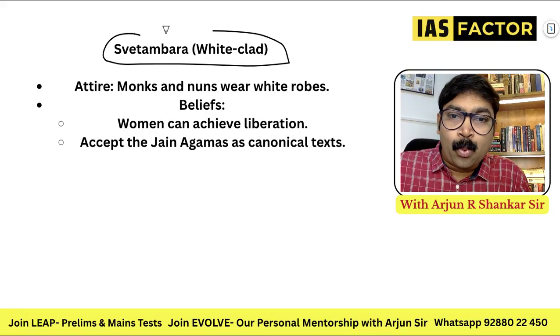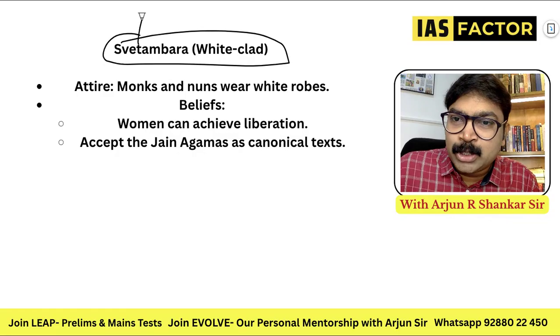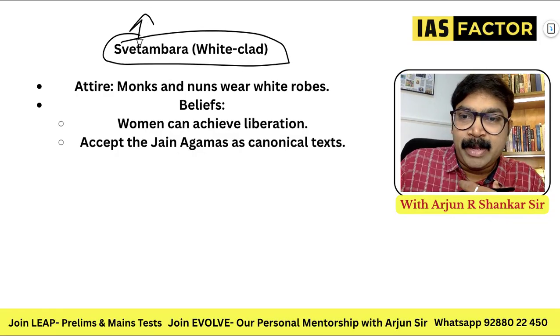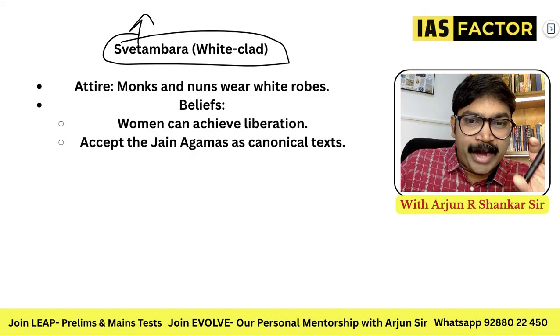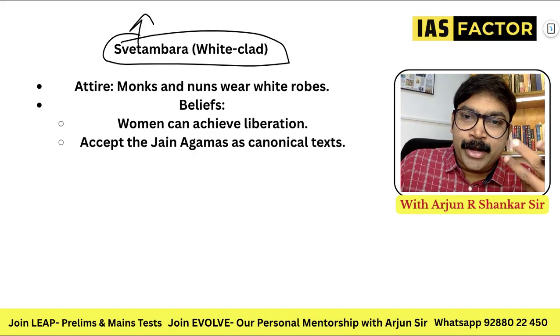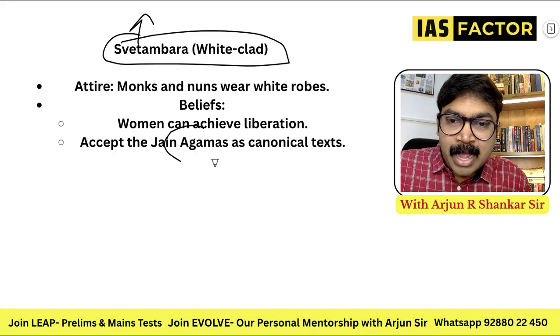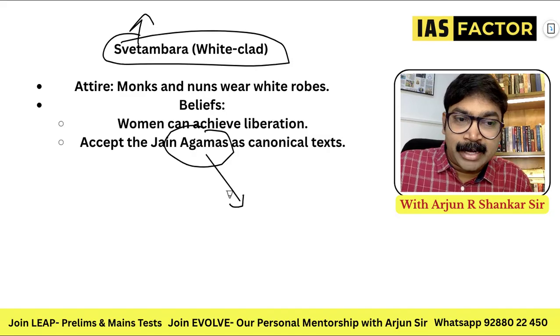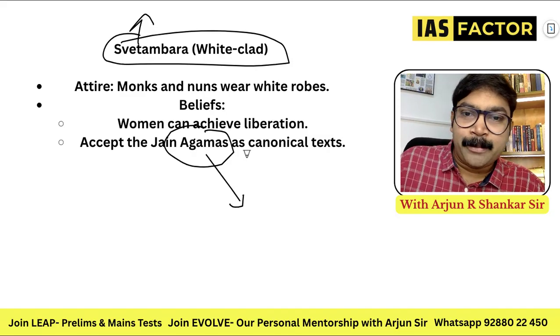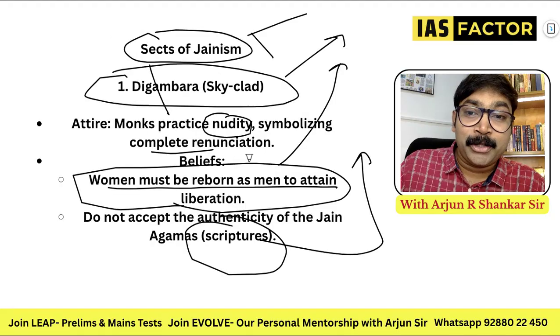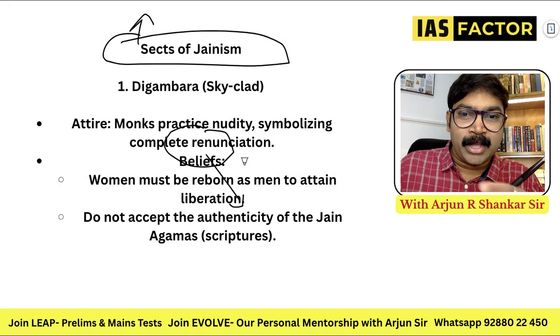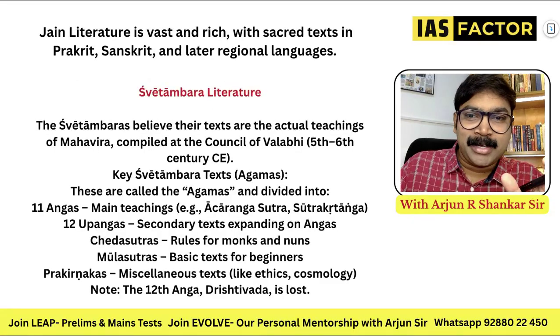Shvetambara means white-clad people. Shweta means white. Monks and nuns wear white robes, and according to them, women can achieve liberation. They accept the Jain Agamas. Agamas are the books. I'll come to that literature part. So for Shvetambara, women can also attain liberation, but according to Digambaras, women need to be reborn as men. All these are important, remember.